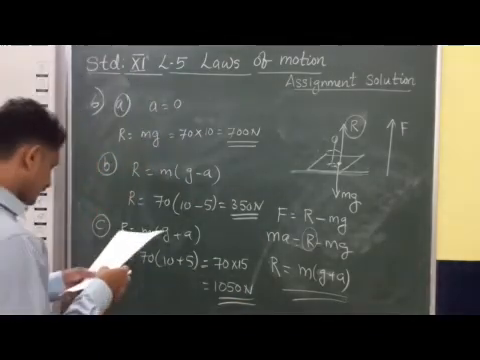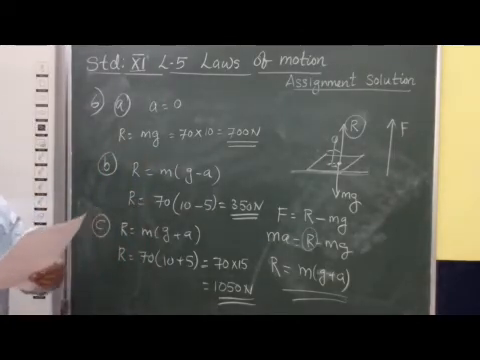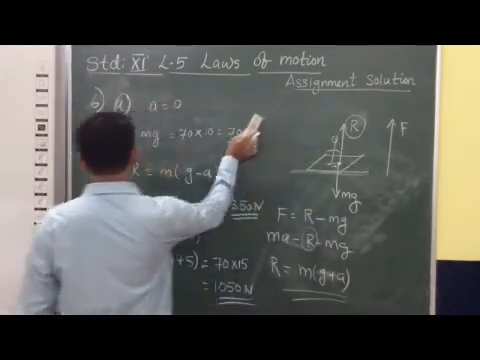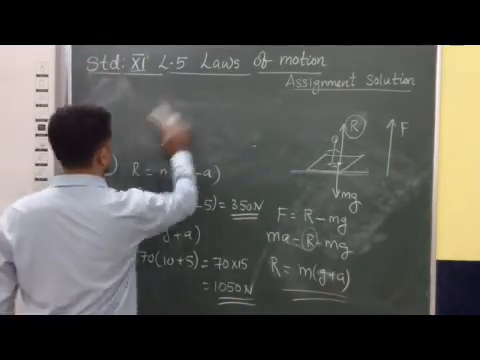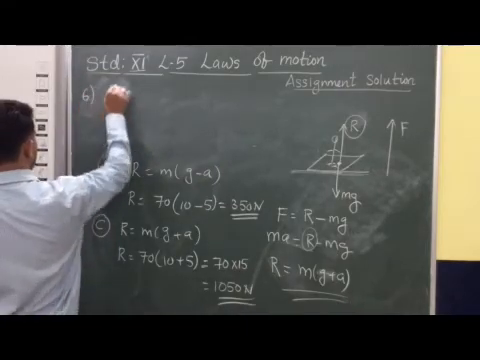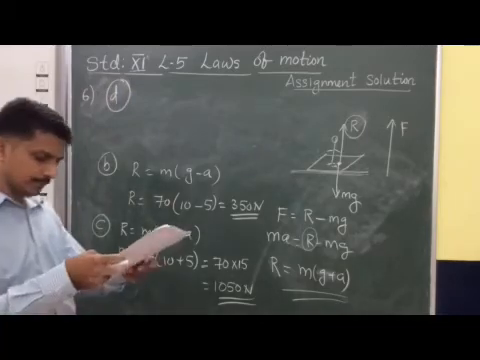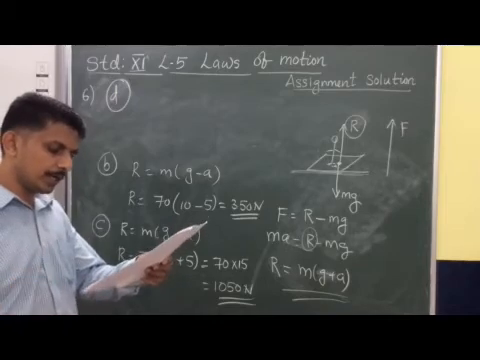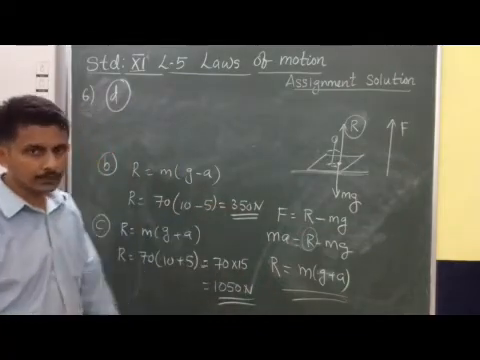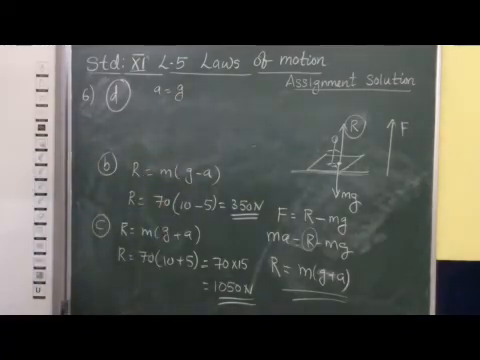Now the fourth case: what would be the reading if the lift mechanism fails and the lift falls down freely under gravity? Now the lift is falling freely down. So in that case, how will you find it? Now we are discussing the last option, that is option D of question number 6. This is a free fall situation, so A is considered as G only.